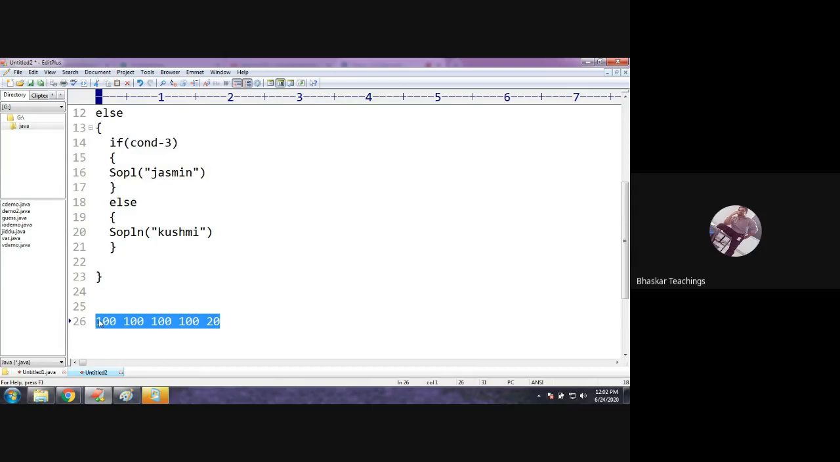Understood? So the first condition to be checked is whether he got more than 40 in all the subjects or not. If yes, then calculate his total and percentage and display the grade. Otherwise, you can simply display him as fail.